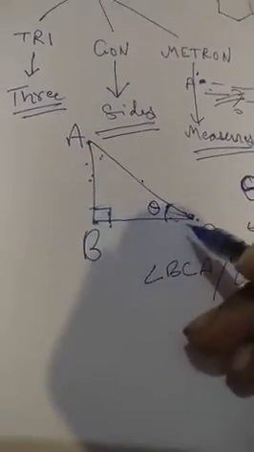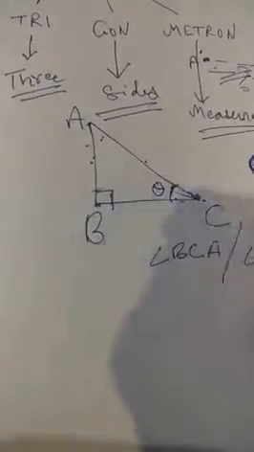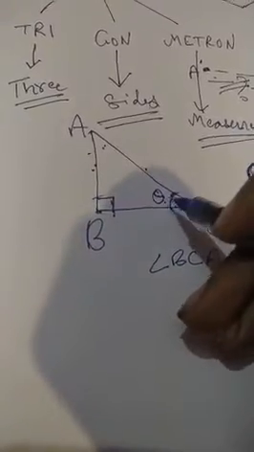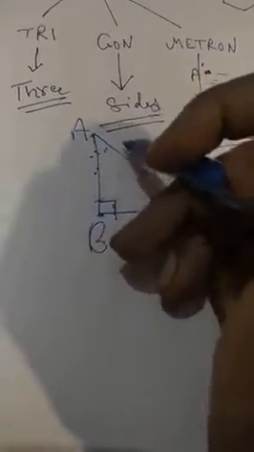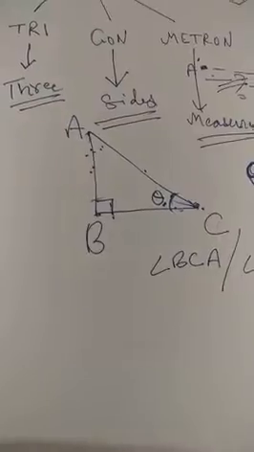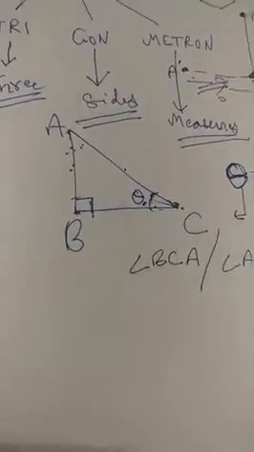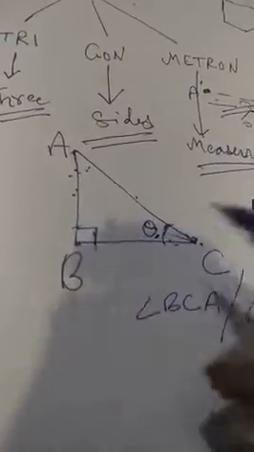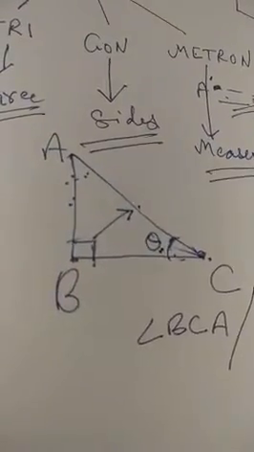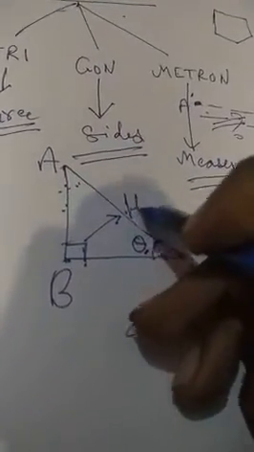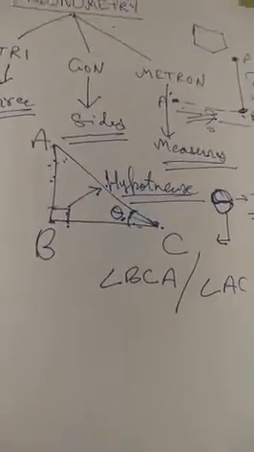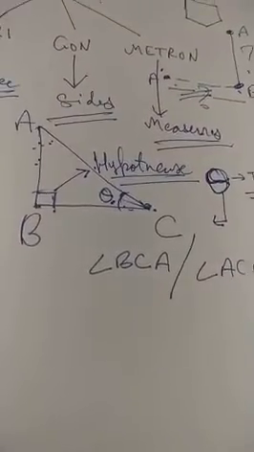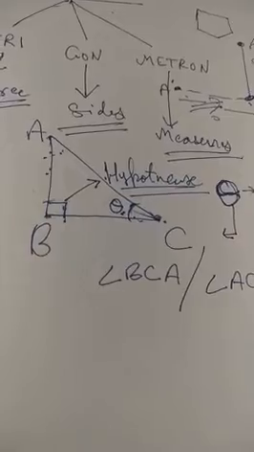Now we are not going to use the words angle C or angle A or angle B. We will be using this angle with theta. When we come across this other angle, we will assume it also to be some other variable, and then we are going to solve it accordingly. Right now we are going to look into this very angle. All right. We know that in a right angle triangle, the side opposite to the 90 degrees, what is it known as? Yes, it is known as hypotenuse. This is clear to everyone. All right, everyone knows that the side opposite to 90 is known as hypotenuse.